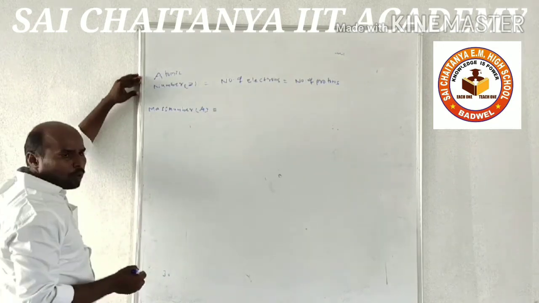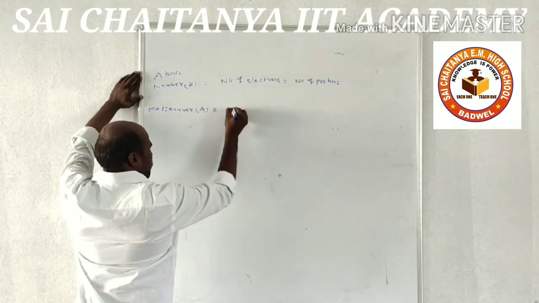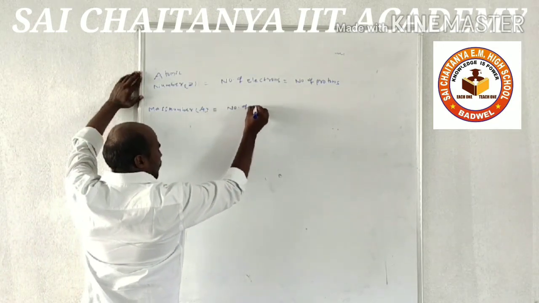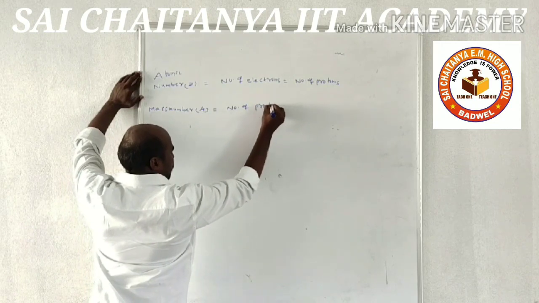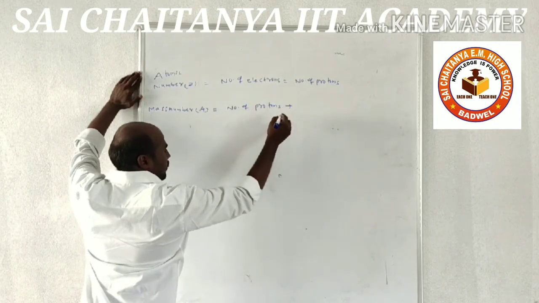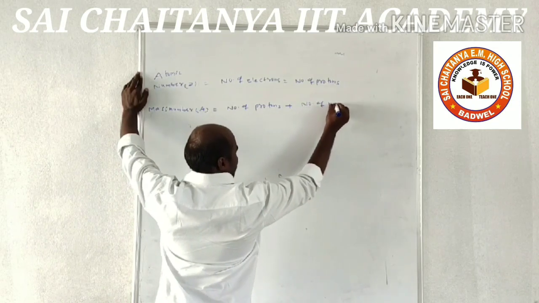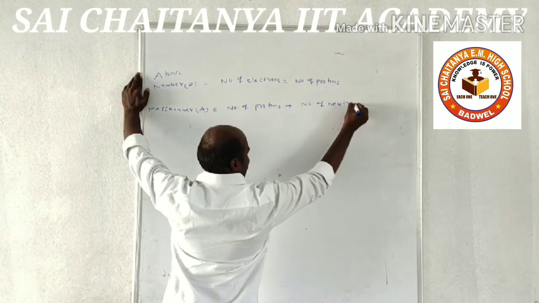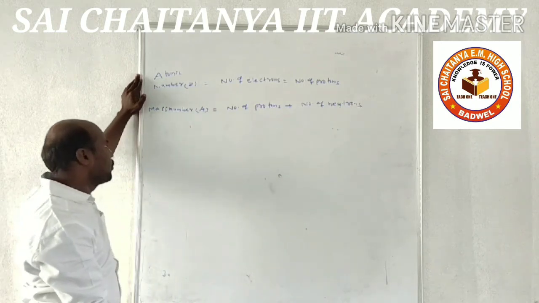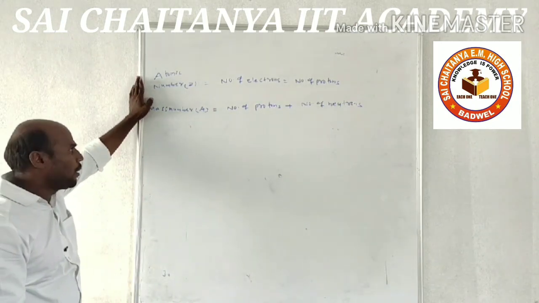Mass number A is equal to number of protons plus number of neutrons. Number of protons plus number of neutrons is equal to mass number.